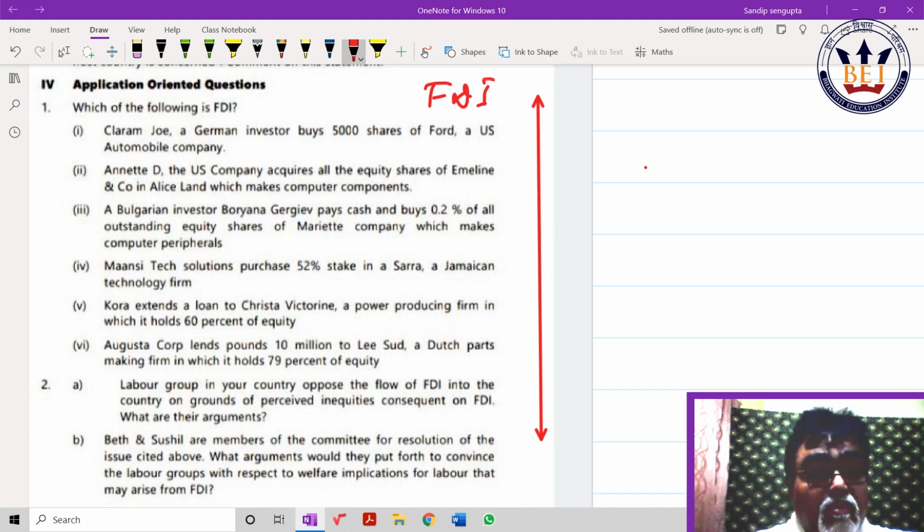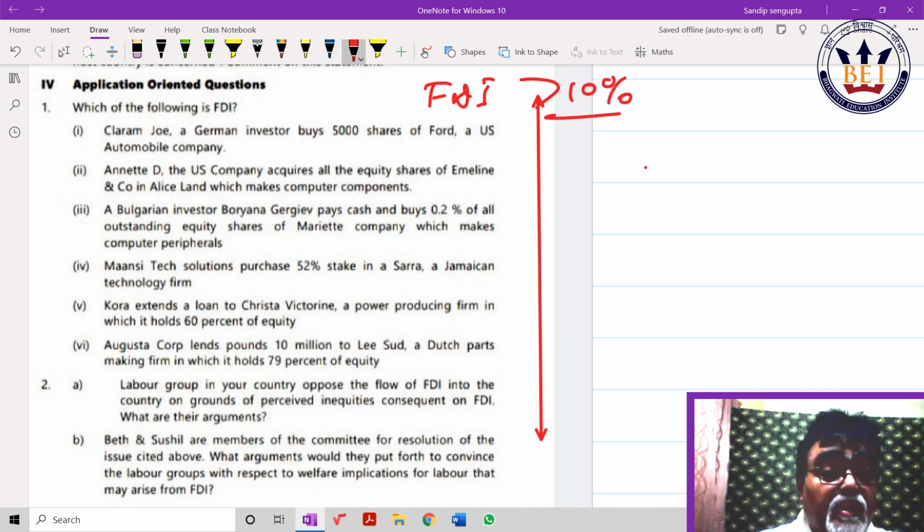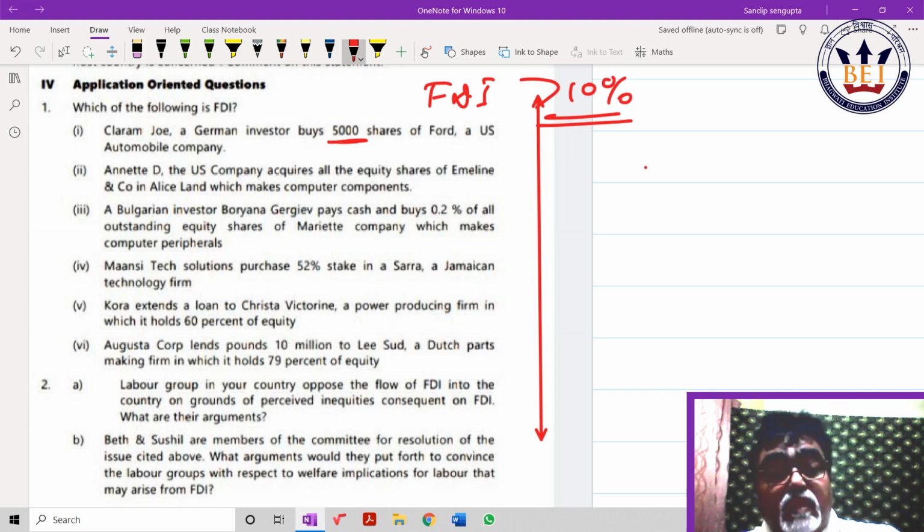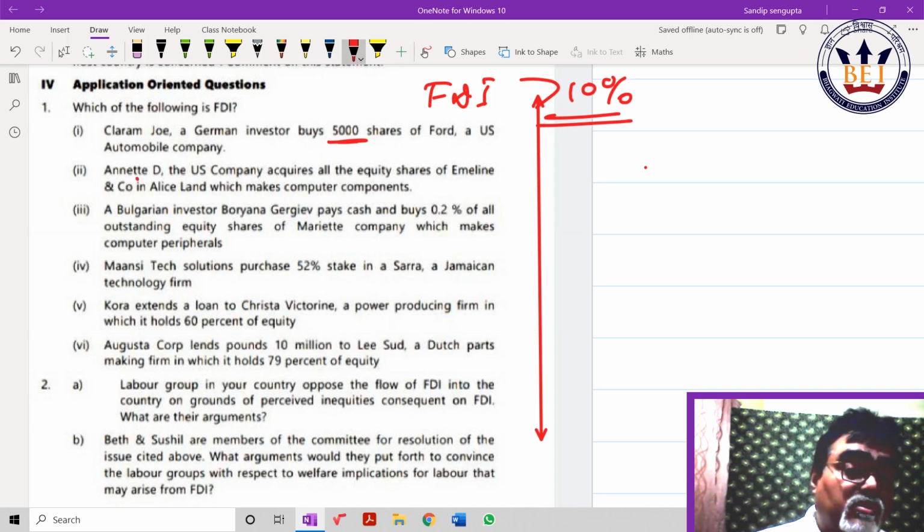This is an old thing, but I have to point out one thing because I believe this is very good. FDI money what? More than 10% they have to take care. If FDI money is more than 10%, then this is called FDI. As per my suggestion, question number 1, the share of so-and-so company, 5,000 share. It is presumed that you have to have the share price. I believe it is an incomplete question. Balance questions are all complete questions.